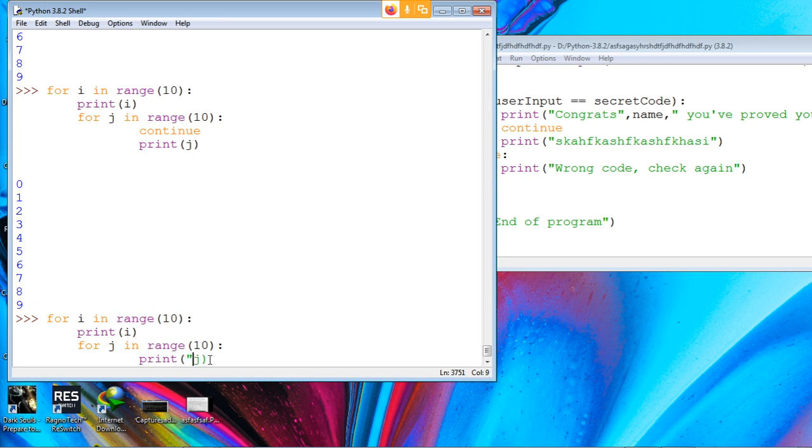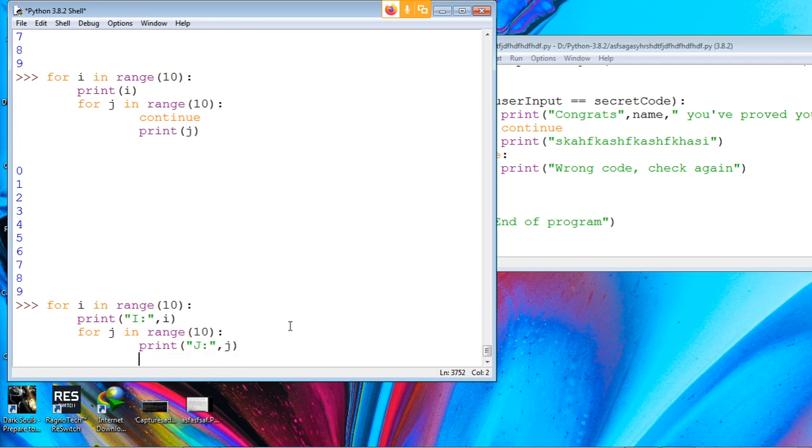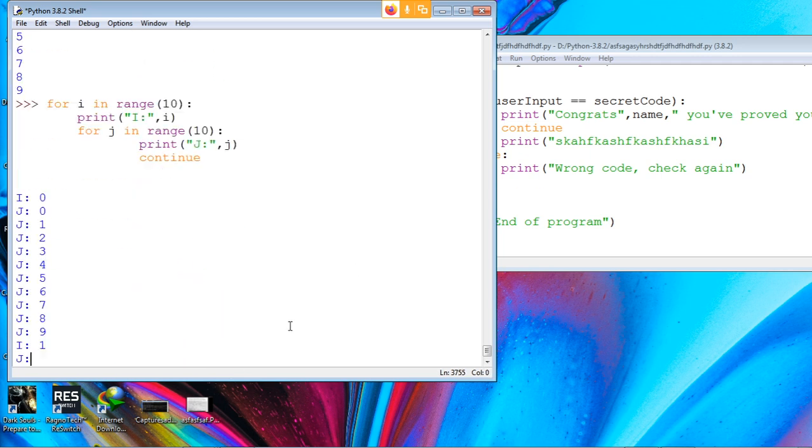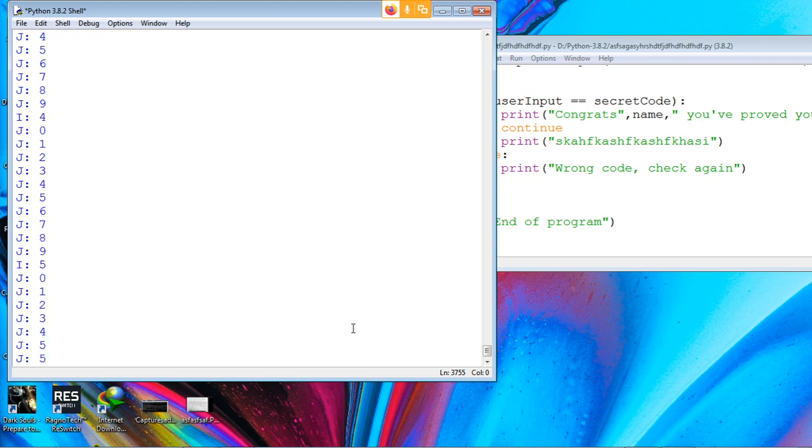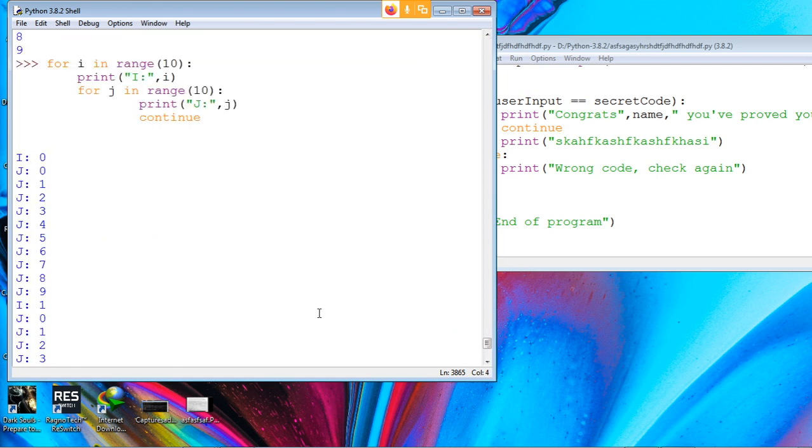Okay. J and comma here, and for the I also I wanted. And now under the print J, put continue. Now do this. Now it's easier to understand, right? No, it can't be endless. Okay. 10 I values. Each I value will have 10 J values.